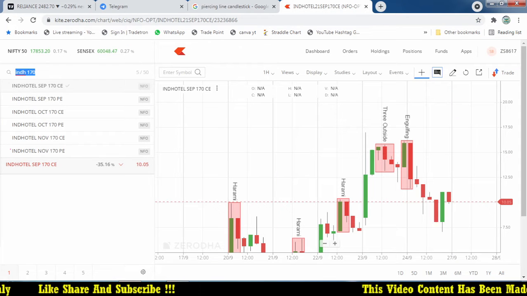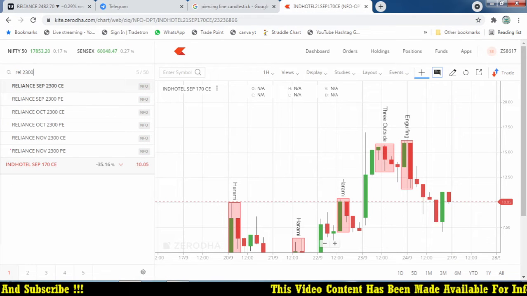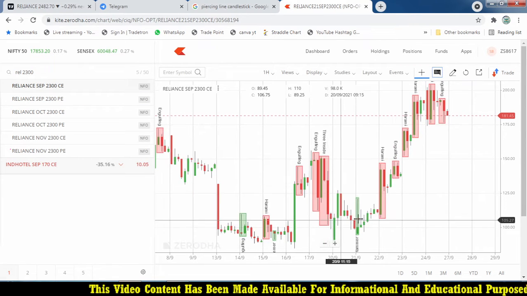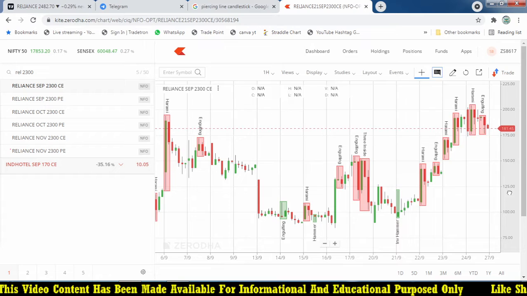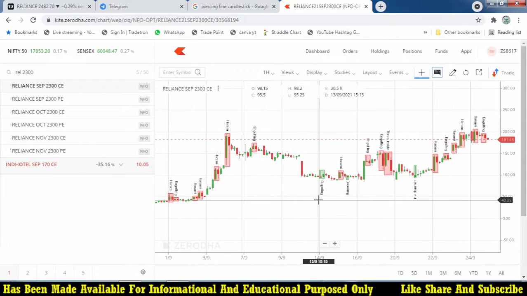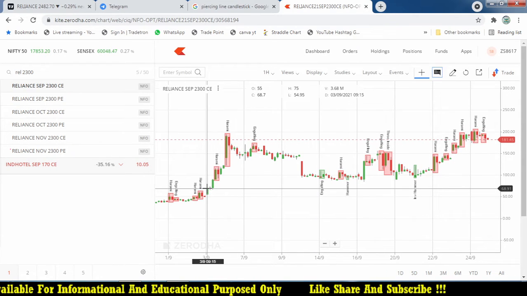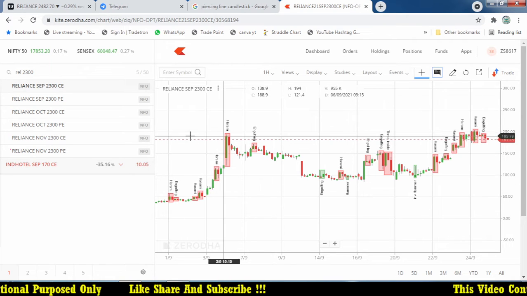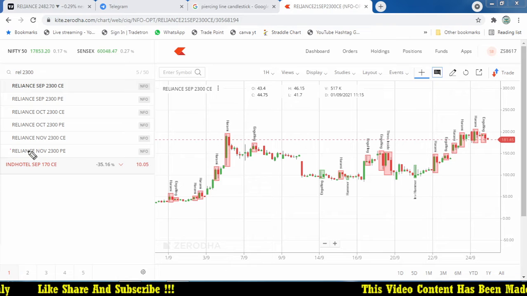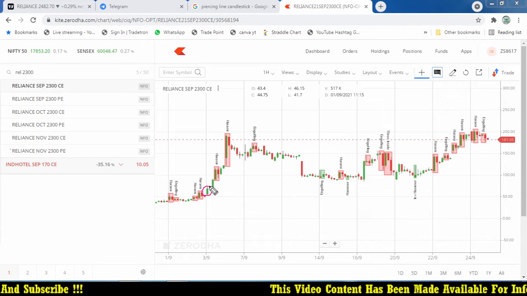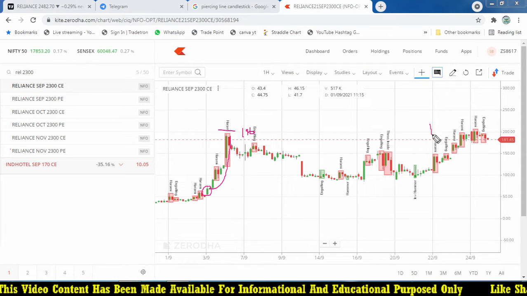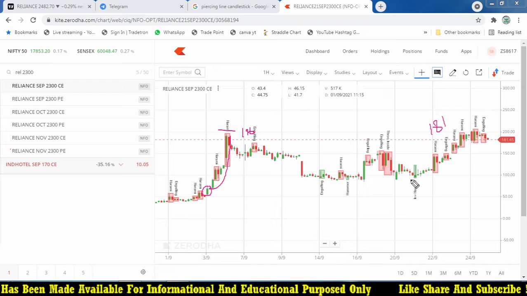Reliance 2300, I'm going to enter on 3rd September. What is the price on 3rd September? Think. Here, opening itself 68, the same day it went up to 196. From 68 to 196, almost double from the opening on 3rd September, and it moves towards 196. Still it was trading at 181, almost double, even a triple.